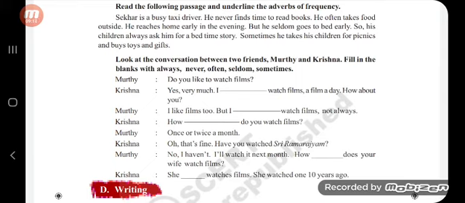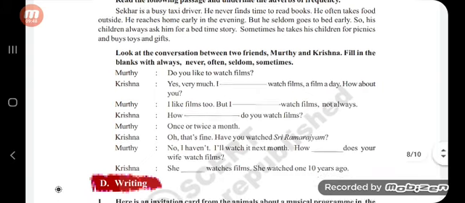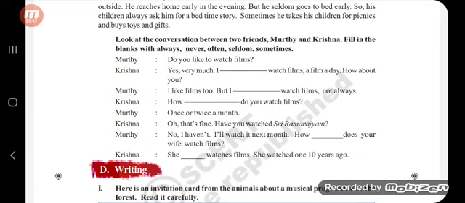Next, to read books. He often takes food outside. So often is an adverb of frequency. He reaches home early in the evening, but he seldom goes to bed early. So going to bed how many times? Seldom. So it is an adverb of frequency. So his children always ask him for a bedtime story. How many times do children ask him? They ask him always. Sometimes he takes his children for picnics and buys toys and gifts. How many times does he take children to a picnic? Sometimes. Okay. Understood?